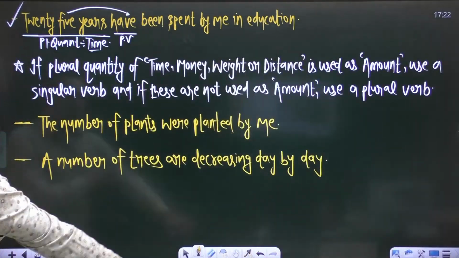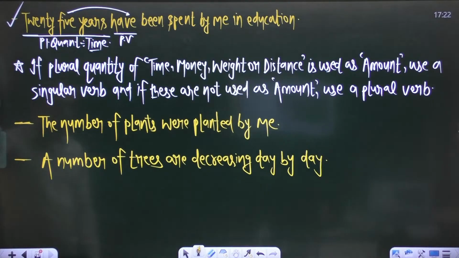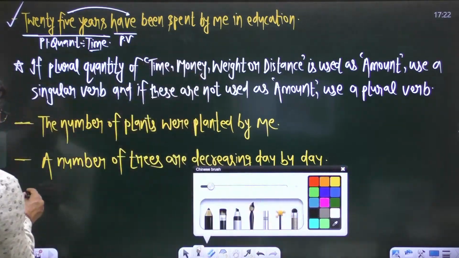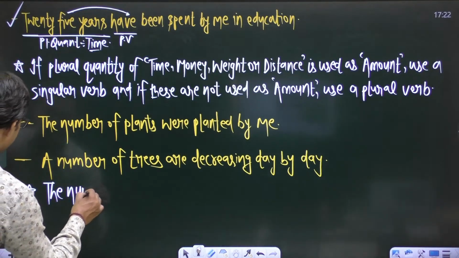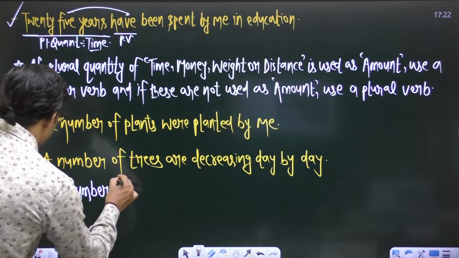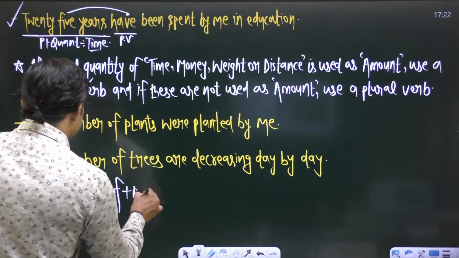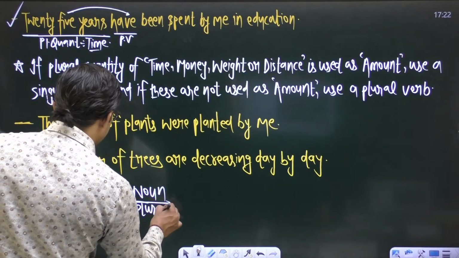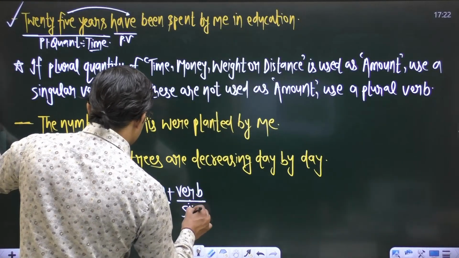Okay, two different sentences you have. The number of plants were planted by me, and the second one is a number of trees are decreasing day by day. What is the concept, guys? We have a phrase, the number of. Make sure this phrase, the number of, is followed by a plural noun, but the verb must be singular.